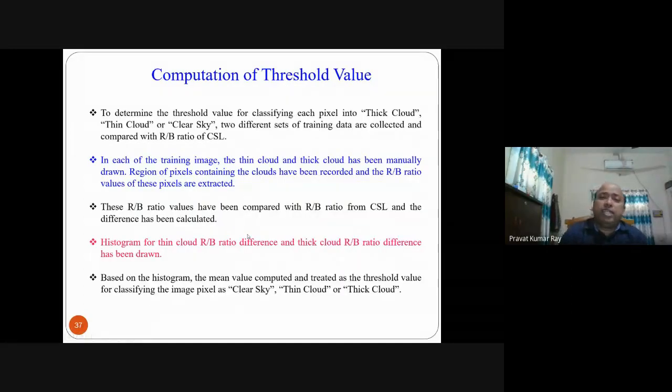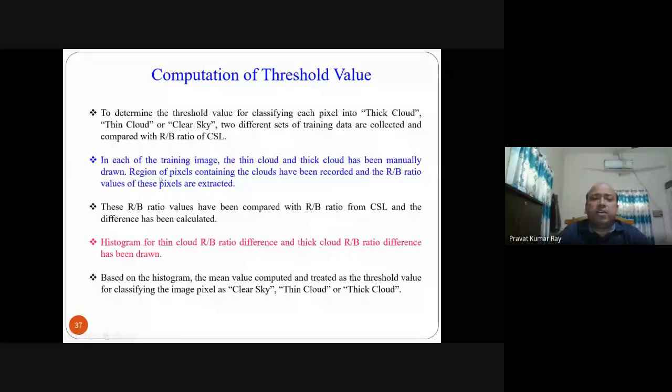Then how to find the threshold value? After finding the threshold value, you can compare and determine which cloud category a pixel belongs to. So before that, how to compute that threshold value? To determine the threshold value for classifying each pixel into thick cloud, thin cloud or clear sky, 2 different sets of training data are collected and compared with the R by B ratio of the CSL. In each of the training images, thin cloud and thick cloud have been manually drawn. How to draw and calculate that, I'll show in the figure.